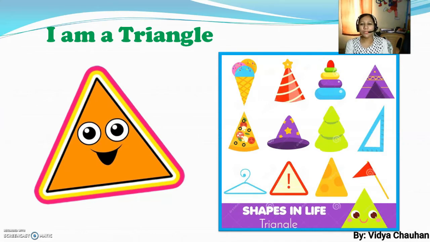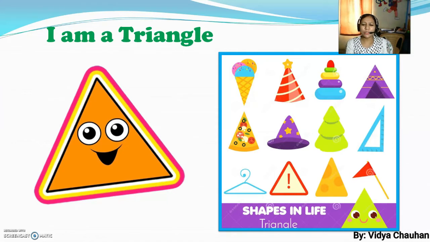Apart from this, you may have seen many other objects around you in triangular shapes, as I have shown you: toys, the ice cream, birthday caps, a slice of pizza which you really love, the cap, many instruments, the hanger, any signboard, a flag, and many other things.